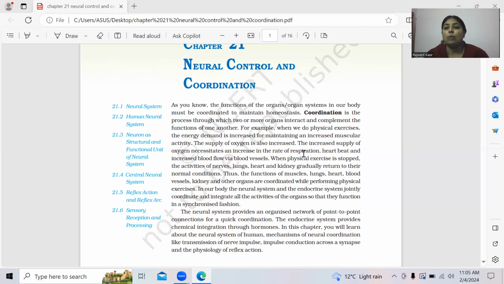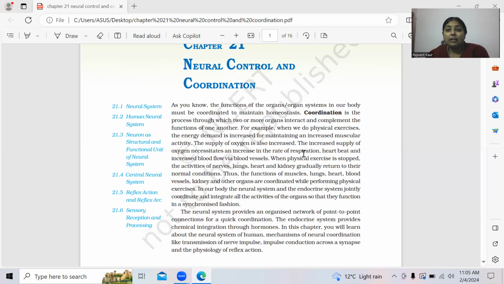A neural system is quite different, because in the neural system, messages are transmitted in the form of nerve impulses through neurons, which are the structural and functional unit of your nervous system. Okay, students. Another thing is that the endocrine system always shows a long lasting effect, whereas a neural system shows an effect that is short lived.